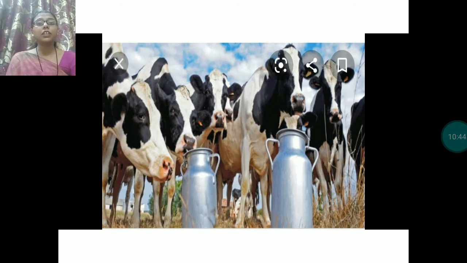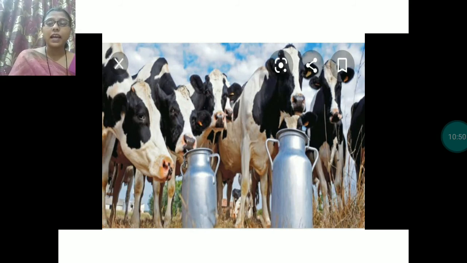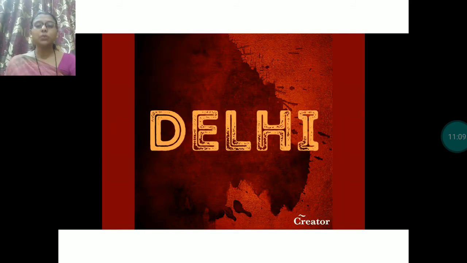The traditional dress of Haryana is dhoti kurta worn by men, and women wear ghagra kurta and odhni. Clear? And people of Haryana love to listen to rangiya. And Chandigarh is the capital of Haryana. Chandigarh is the capital of Punjab and Haryana both. It is also famous for Maruti Udyog. Clear?